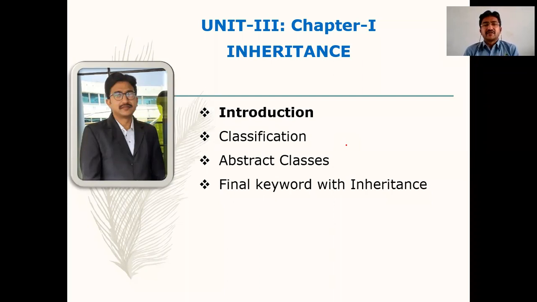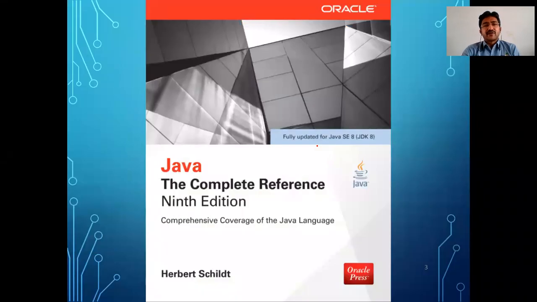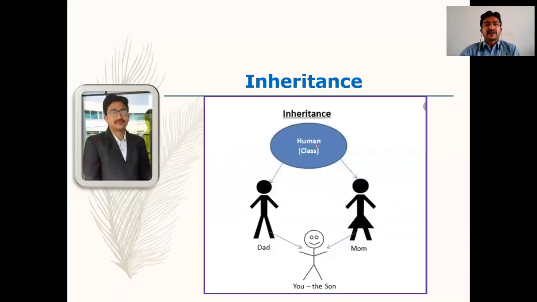And today we're going to start with inheritance. In this chapter, inheritance, we have concepts like introduction, classification, abstract classes, and the final keyword with inheritance. We are going to follow the same book, Java: The Complete Reference, as well as some other websites to refer to the content. Okay. So coming to the first topic of this chapter, inheritance.